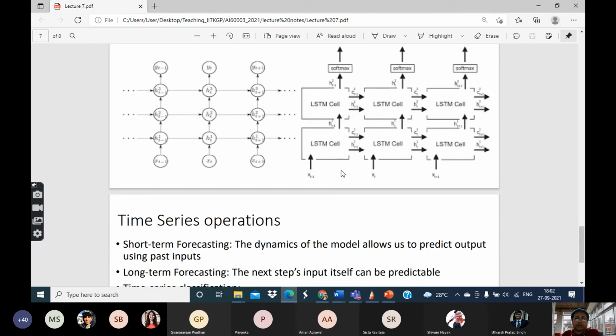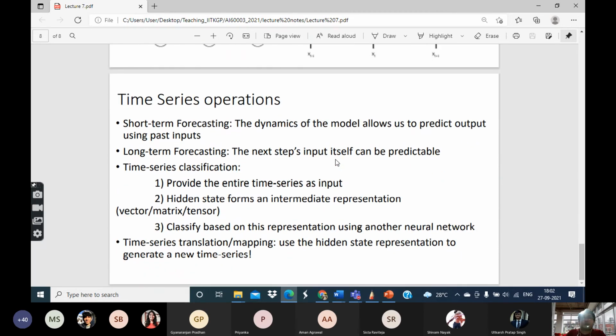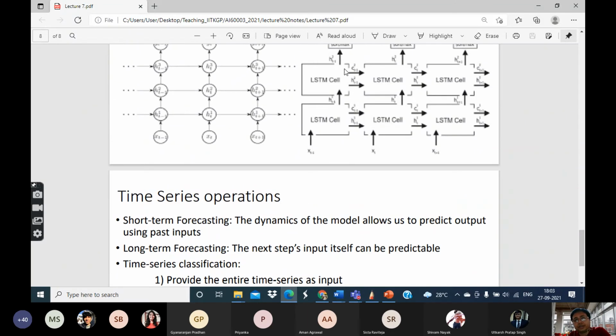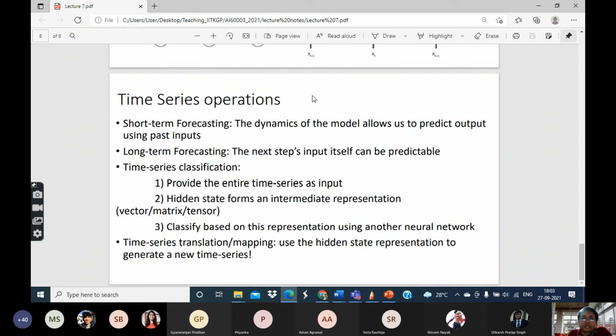Now, in both RNN and LSTM, I am not going into the details of exactly how these work or how their parameters are estimated. I will give you a brief idea about what we do with these kinds of models.